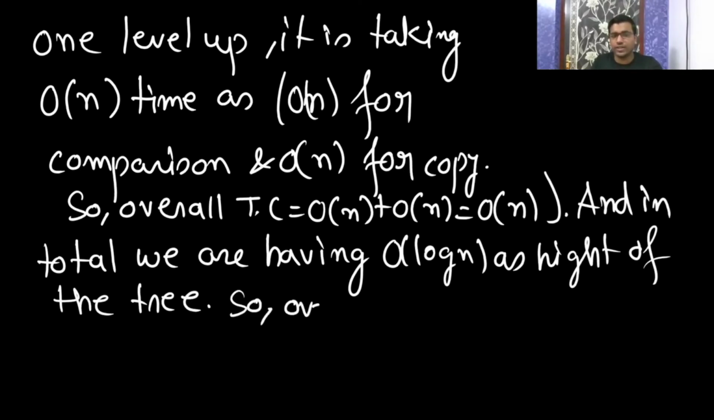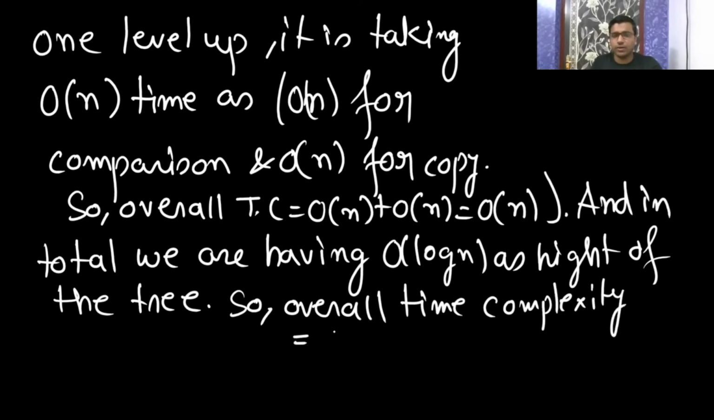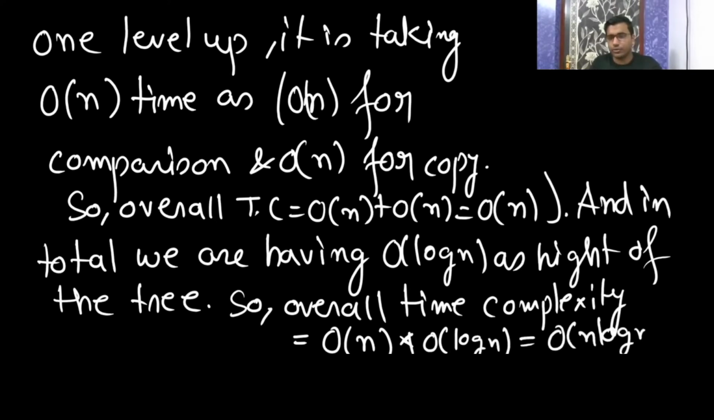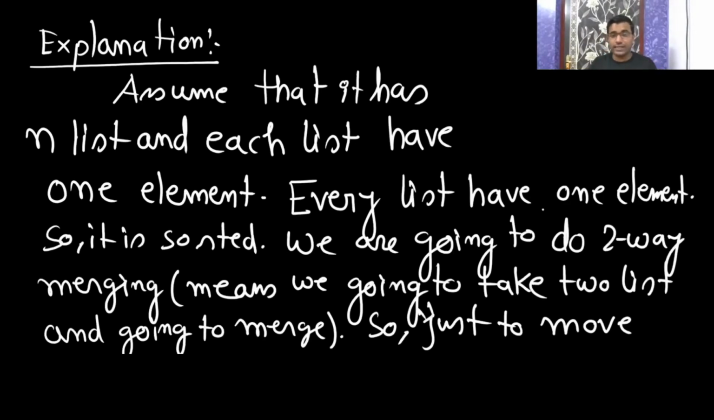So overall time complexity is equal to n into Big O of log n. Yeah, good evening, Nisu. It is going to be Big O of n log n. Okay. Now you write this first slide. If you're done with that, you can let me know, then I will go to the next slide.